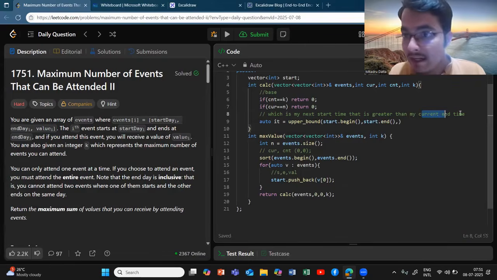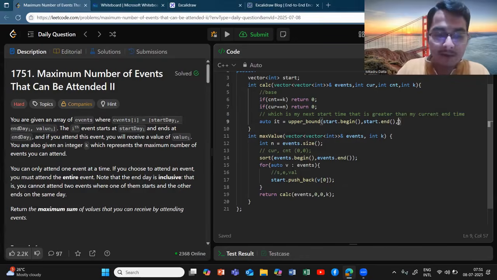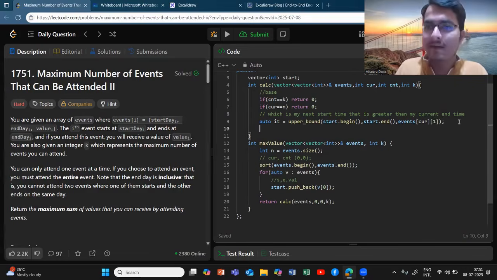What is my current end time? That should be greater than, right? So what is my current end time? If you see events of current, it means that I'm in the current event, and what is the end time? It's start comma end comma value. So that's one. Okay, so this is the value which I have.